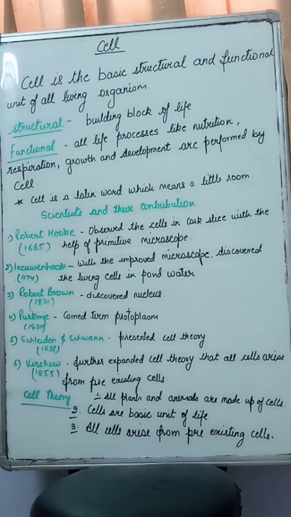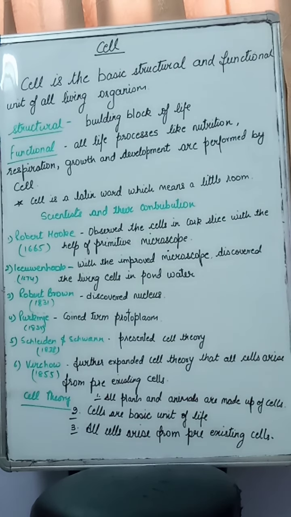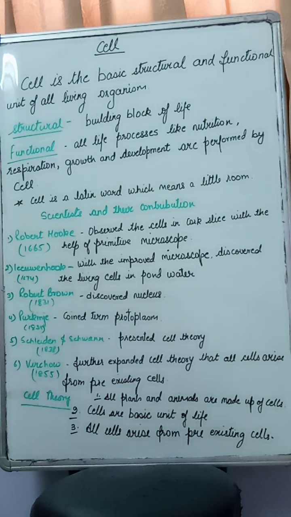So Robert Brown, when he was studying cells, discovered an opaque spot in the center of the cell and termed it the nucleus. Later on, Purkinje in 1839 gave the term protoplasm to the living parts of the cell. We are going to discuss them in detail further.